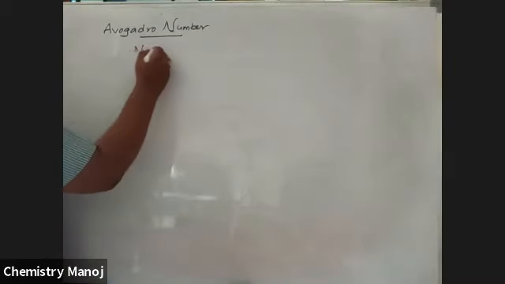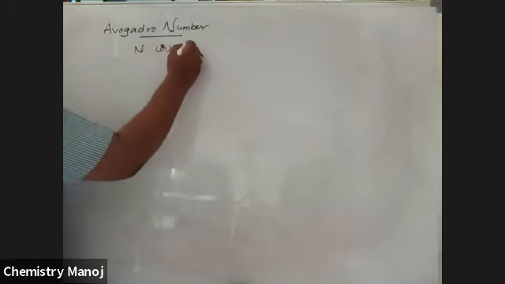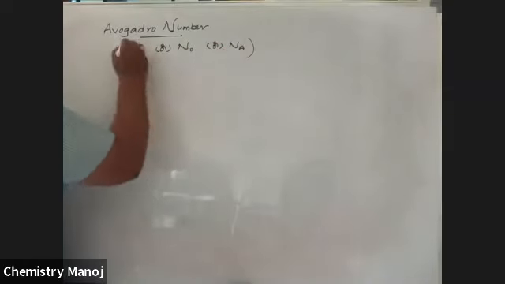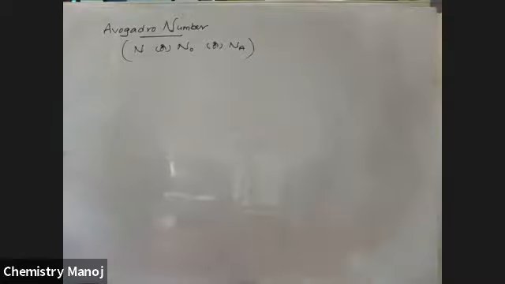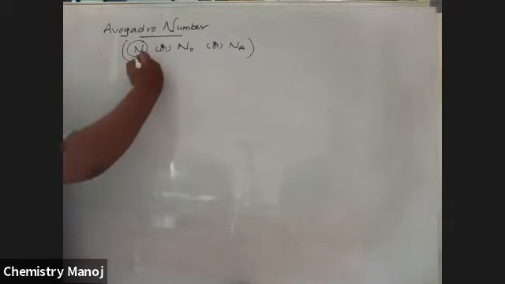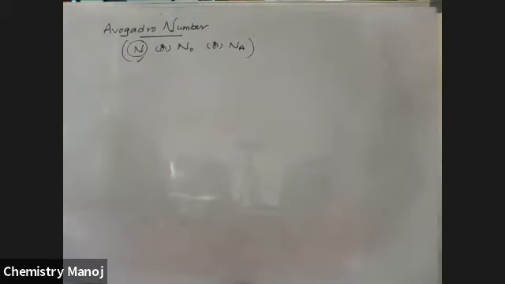The symbol used for this is N, or sometimes N naught, or sometimes NA. These are the different symbols used for the Avogadro number, but I am frequently using N, and I am going to use N. So Avogadro number N. What is this Avogadro number?